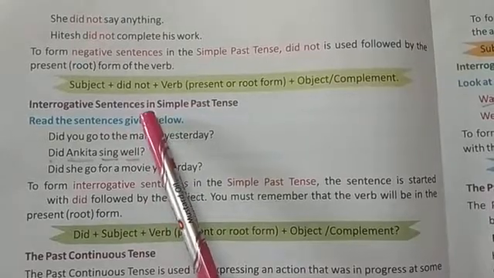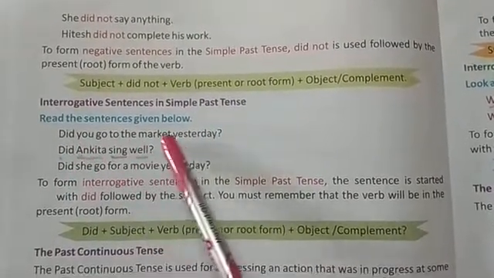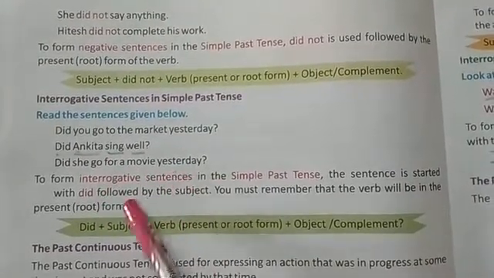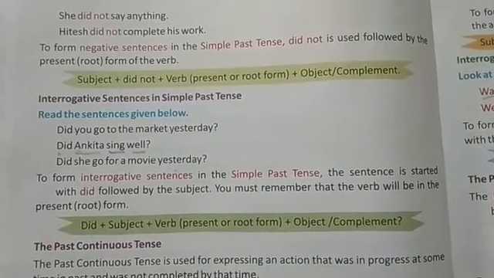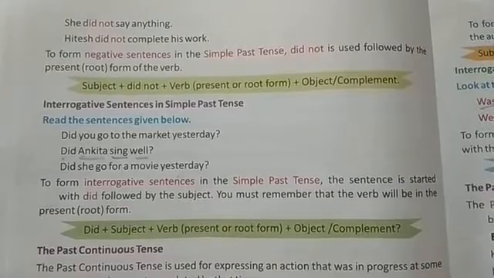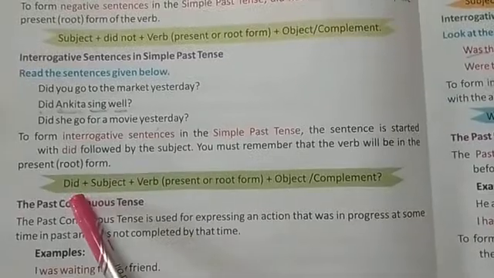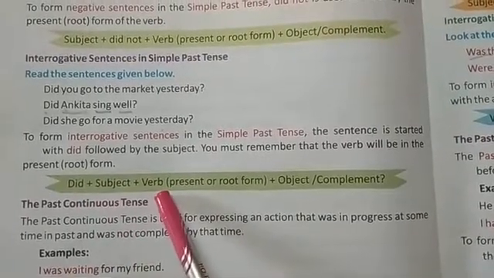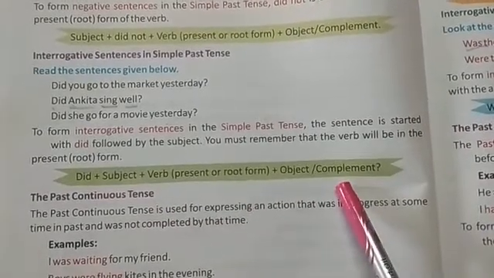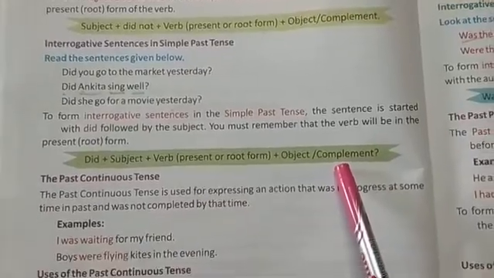How to form interrogative sentence in simple past tense? See the examples. Did you go to the market yesterday? Did Ankita sing well? Did she go for a movie yesterday? So to form an interrogative sentence in simple past tense, the sentence must start with the word did and after did the subject should be written. See the formation: did plus subject plus verb which will be in present form plus object or complement. So this is the structure of interrogative sentence in simple past tense.